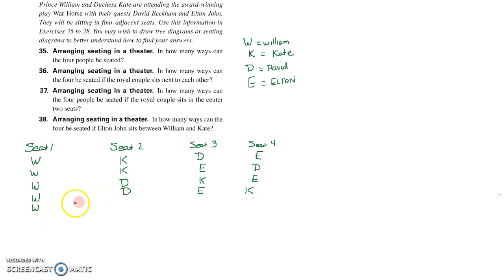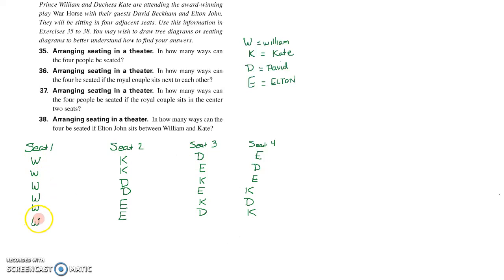Okay, let's leave William here. And now instead of having Kate or David, we've got Elton. Kate's next to him. David is next to him. And then let's do the other combination, the other possibility. Boom. Okay, cool. So we've really done all of the possibilities now with William in the first seat.